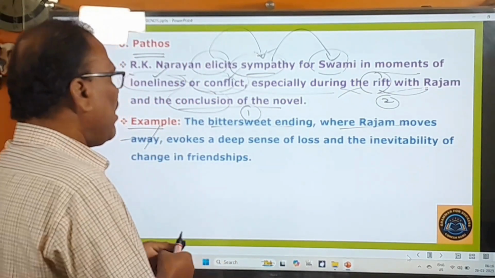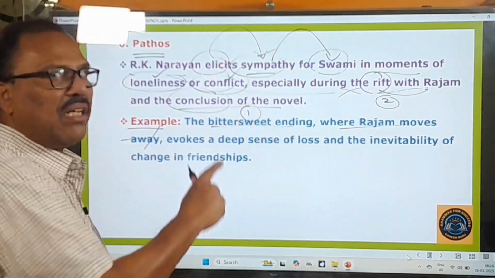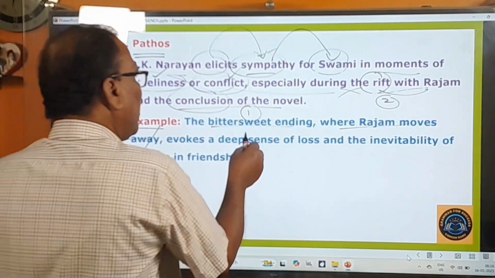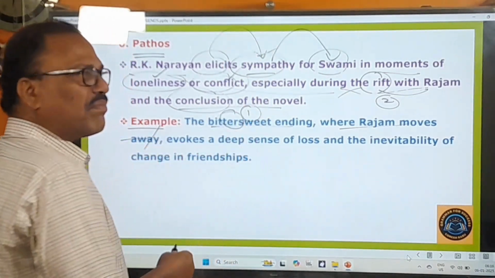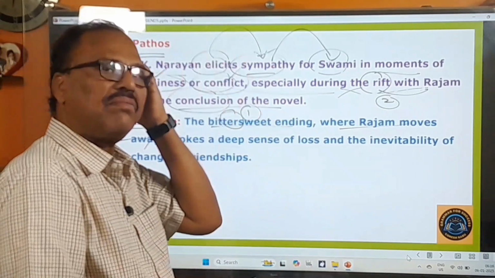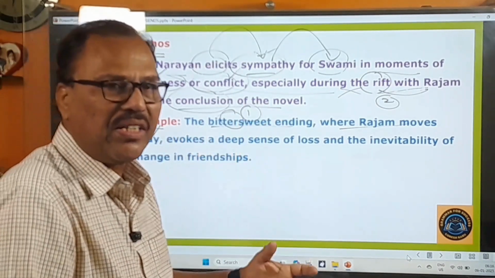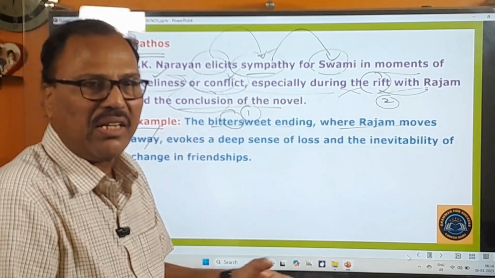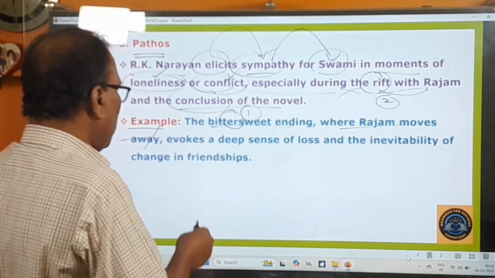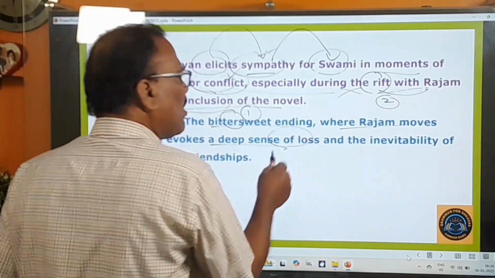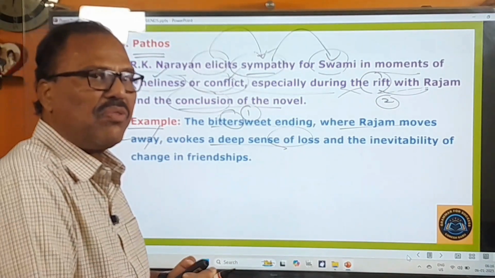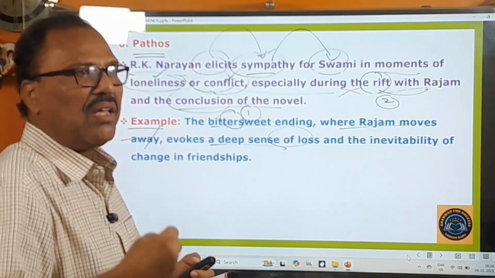And when he was leaving Malgudi, that moment was bittersweet. He was going away, and this Swami feels very much frustrated. He feels very much heartbroken and depressed. I have already told you about this, and it evokes a deep sense of loss. He feels he has lost one of his best friends, and he feels deserted.